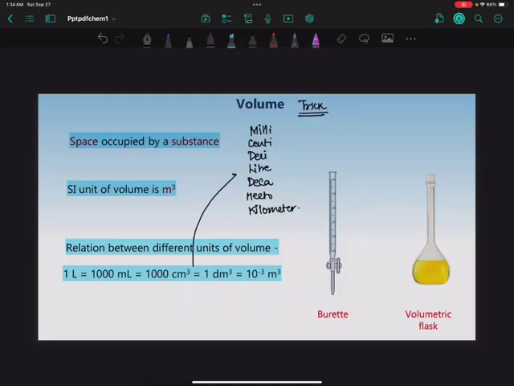As we know, 1 liter is equal to 1000 ml, so you just keep adding the zeros.